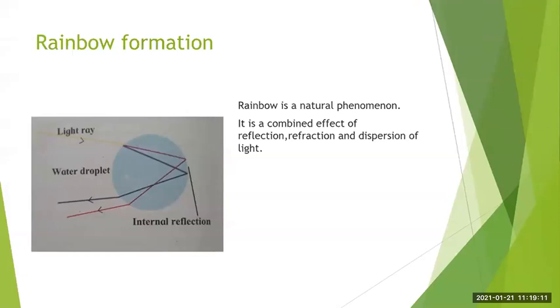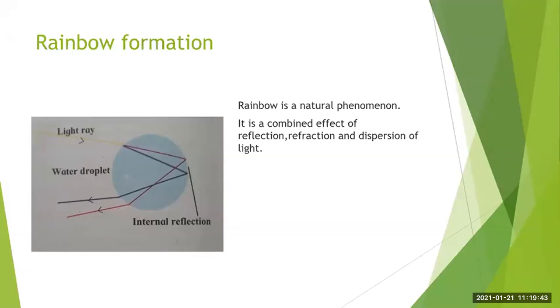Now, which are these natural processes? It is the effect of dispersion, refraction, and the total internal reflection of light. So rainbow is mainly observed after a rainfall. What happens? Small droplets of water. Here you can see a small droplet of water. It acts as a prism.